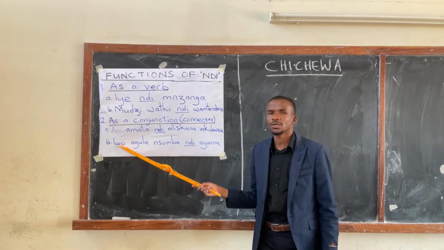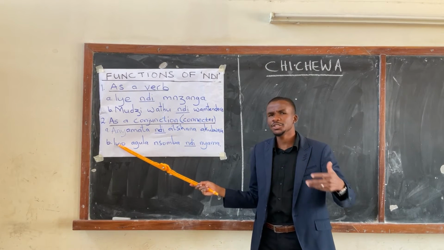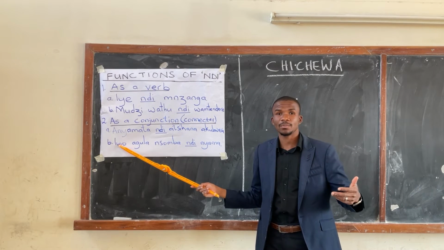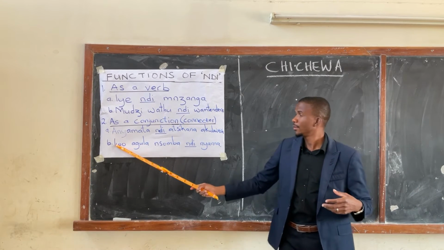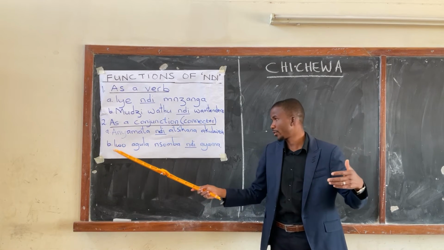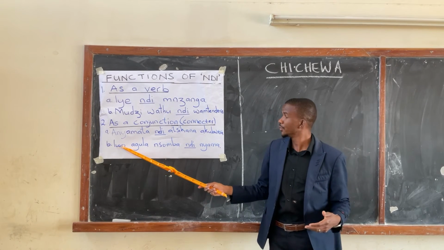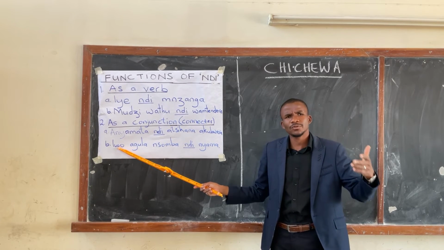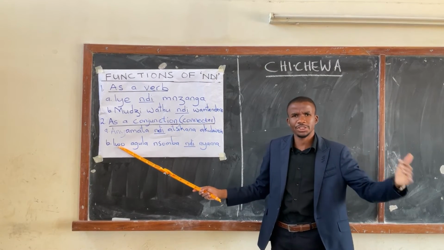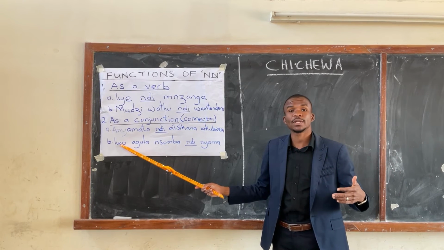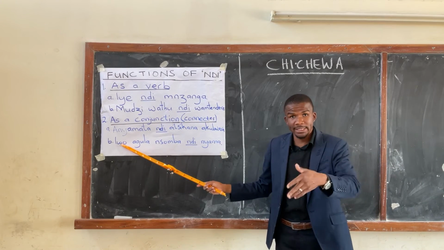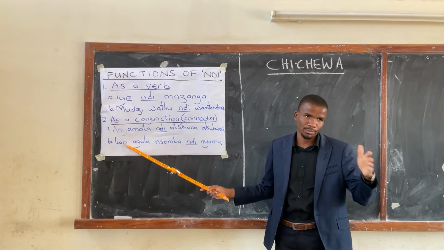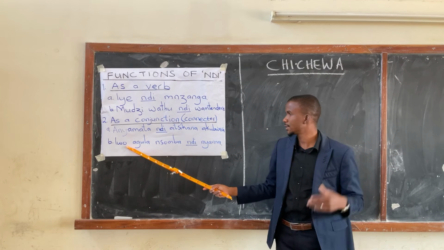So iwo could be a translation from they, in which case we're talking about plural, more than one person, so it's a pronoun. Or you can use iwo to refer to a person, one person, he or she. But in this case, you want to show that you are showing respect. So you use the same word iwo to show plurality or respect.